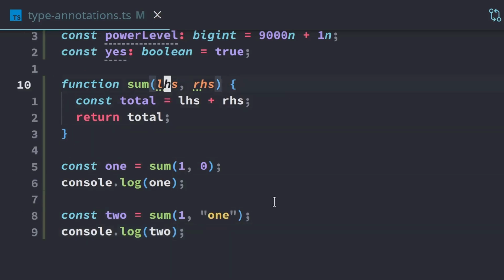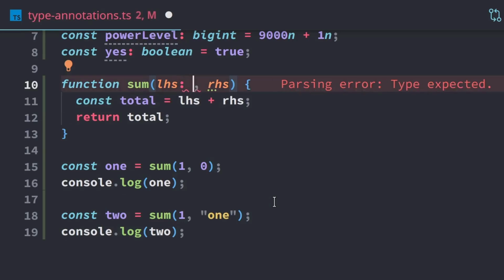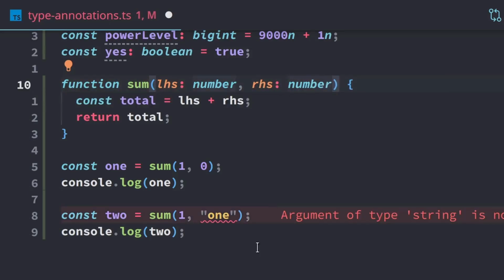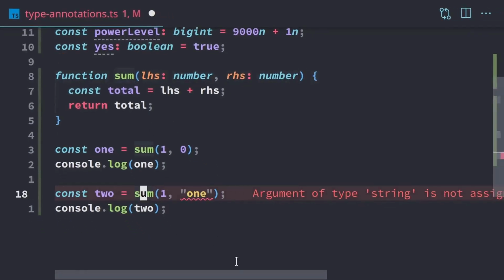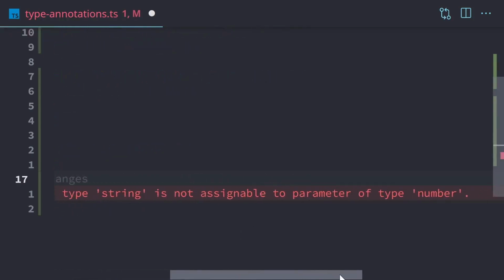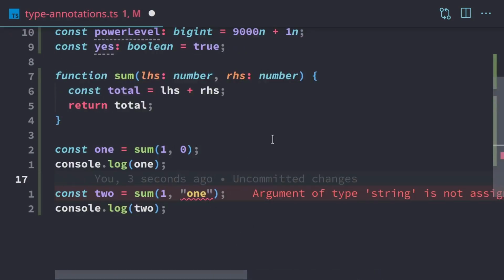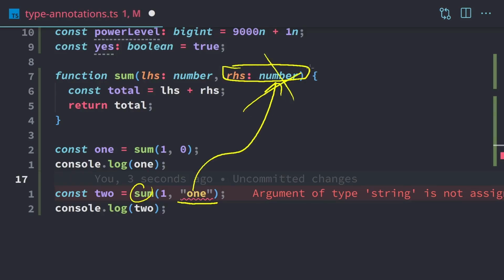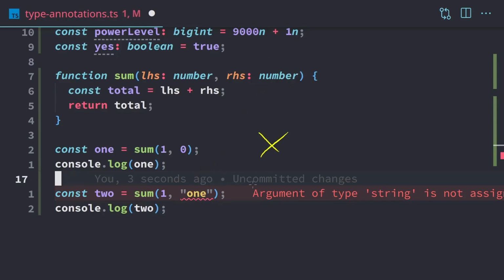So we go up to our sum function, and we're going to add an annotation on the parameter. We're going to say left-hand side must be a number, and the right-hand side must be a number. And so right away, down here, our sum function call is giving us an error. It says argument of type string is not assignable to parameter of type number. So when we call the sum function, the second argument is a string, and the parameter for sum must be a number. And TypeScript is checking this for us. It's checking, hey, is 1 a number? Nope, it's not.